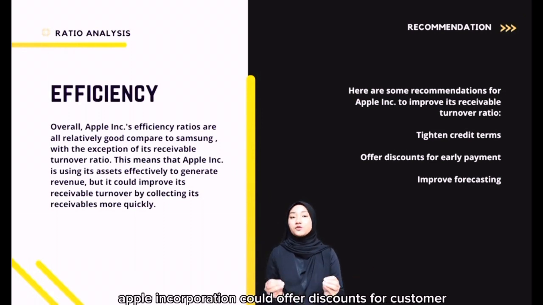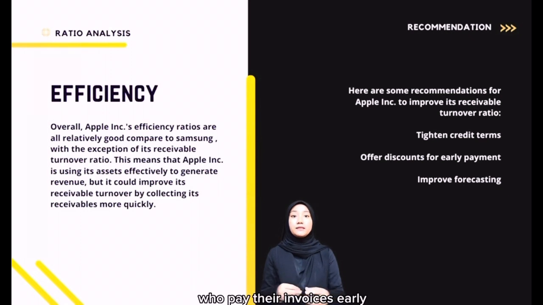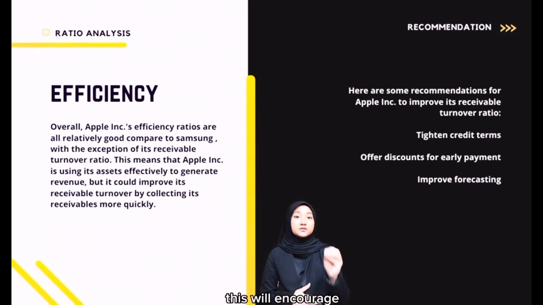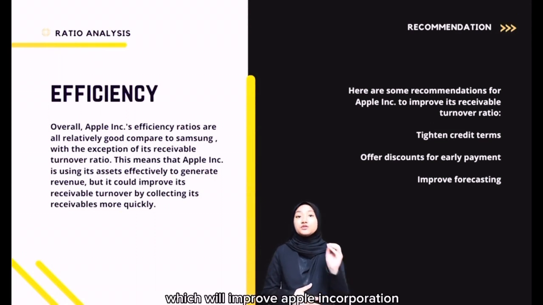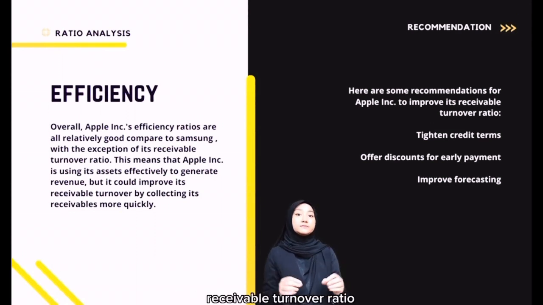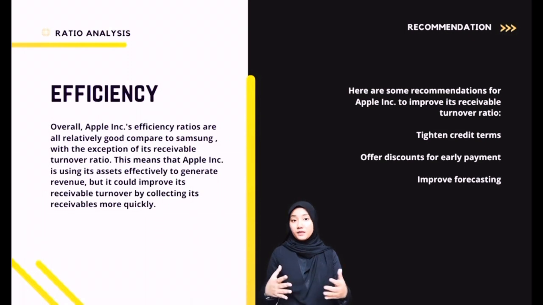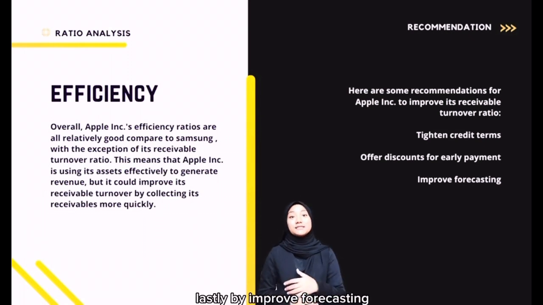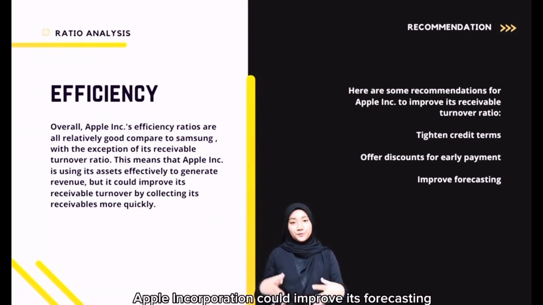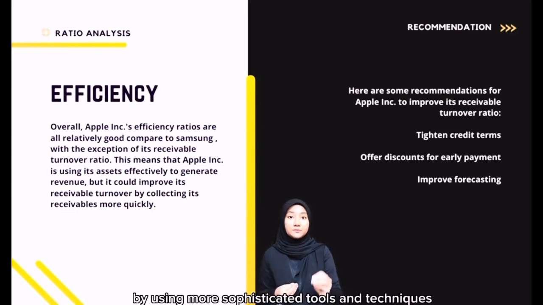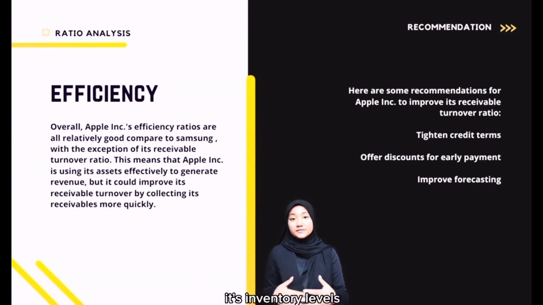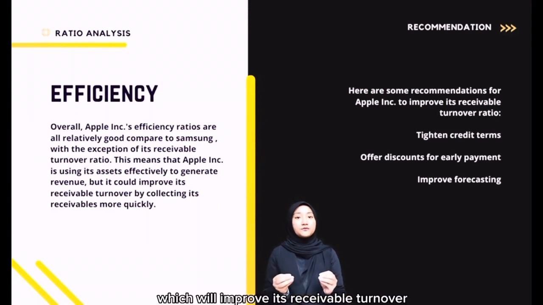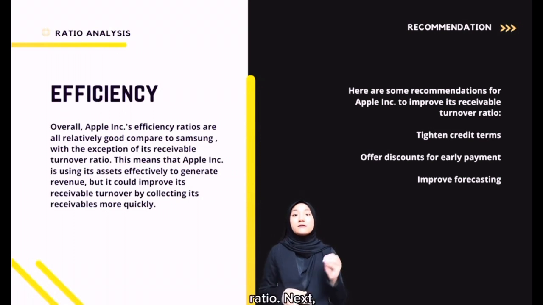Apple Incorporation could offer discounts for customers who pay their invoices early. This would encourage customers to pay their invoices more quickly, which would improve Apple Incorporation's receivable turnover ratio. Lastly, improved forecasting. Apple Incorporation could improve its forecasting by using more sophisticated tools and techniques. This would help Apple Incorporation to reduce its inventory levels, which would improve its receivable turnover ratio.